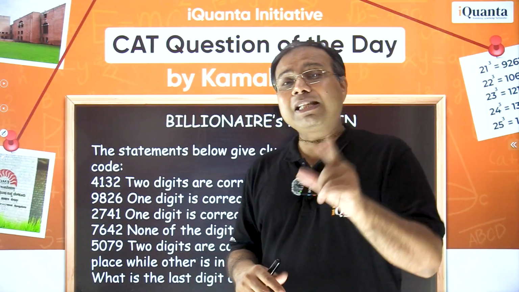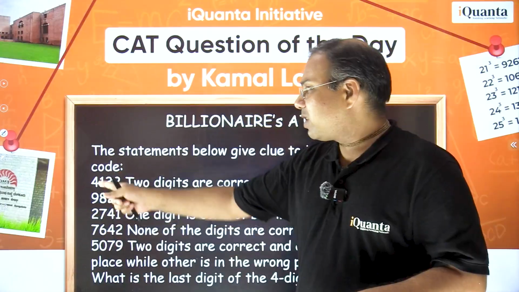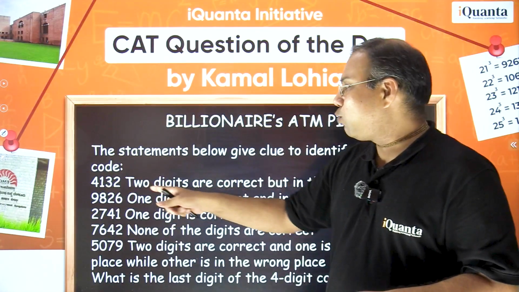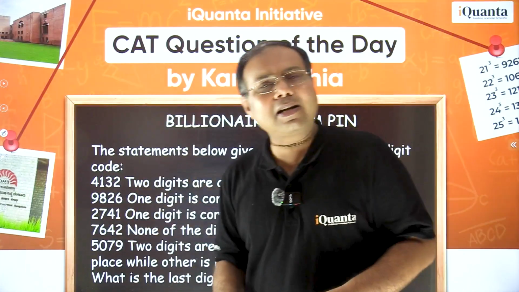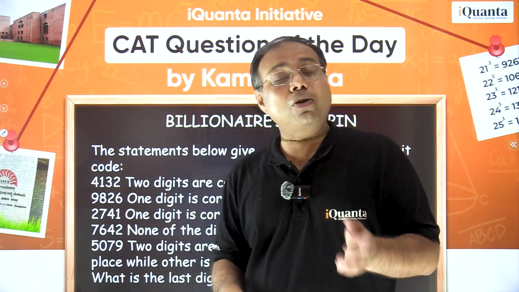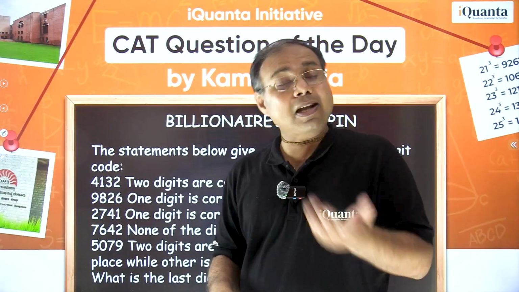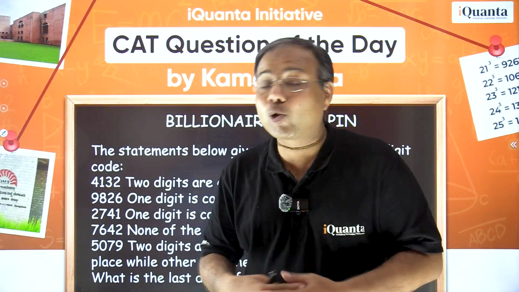These remarks have been mentioned for each of these numbers. You can see the 4-digit numbers, and it is mentioned that 2 digits are correct but in the wrong place, and like that. Sometimes a certain digit is correct but in the wrong place, and a certain digit in the right place, and sometimes the digits are not there at all in the actual code.